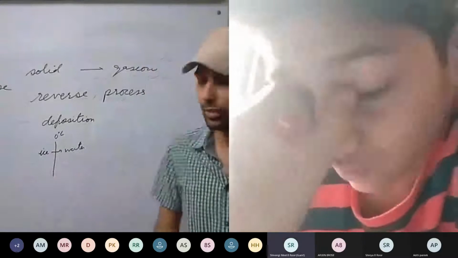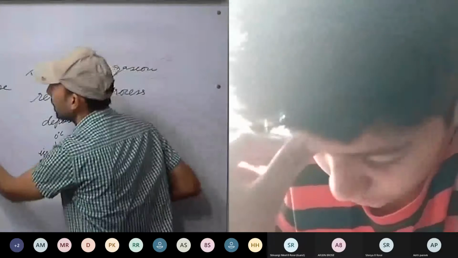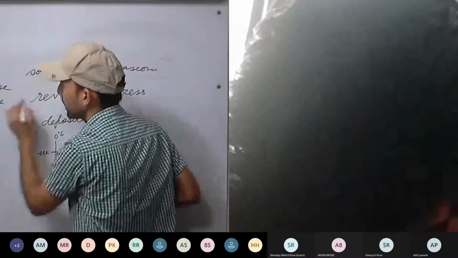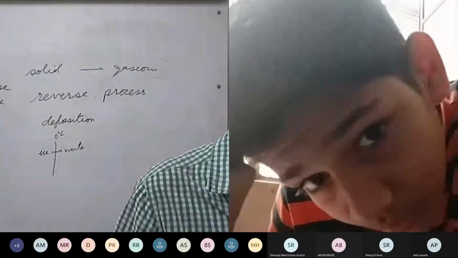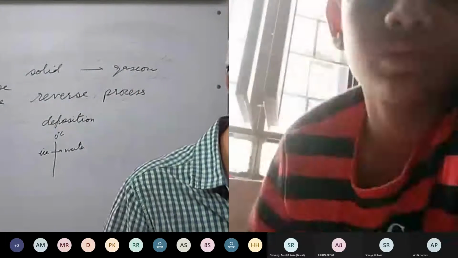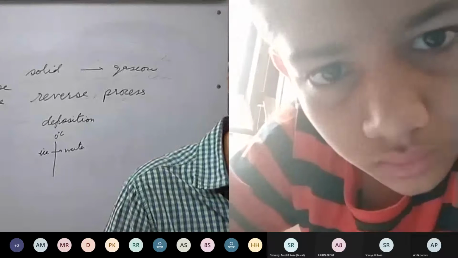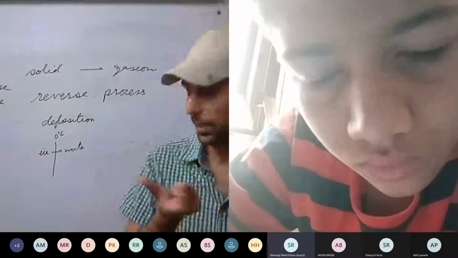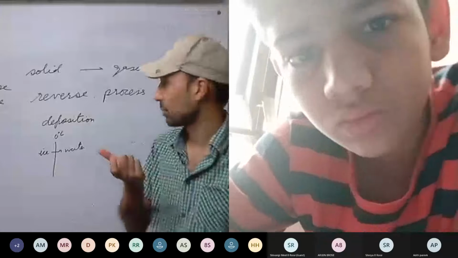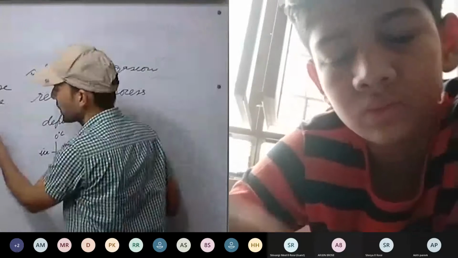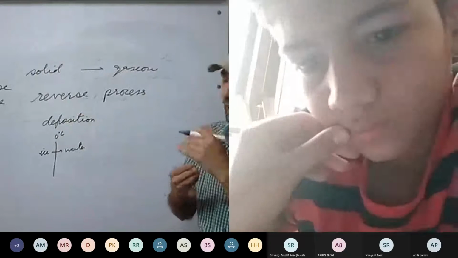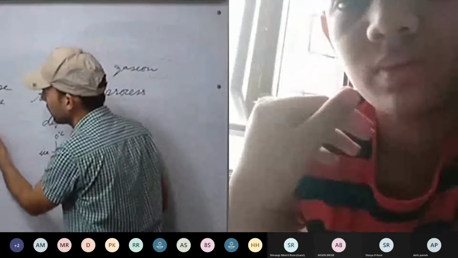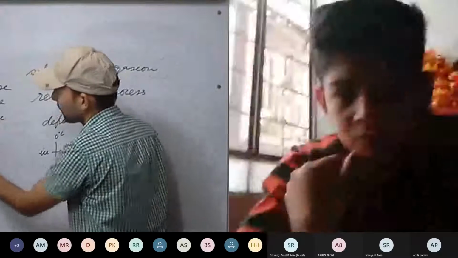So true. Second will be true. Average kinetic energy is the measure of its temperature. Those solids tend to sublime, in which intermolecular forces are weak. True. Yes, that's true. Because intermolecular forces are weak, even a slight amount of energy given at the sublimation point will convert it into vapor.